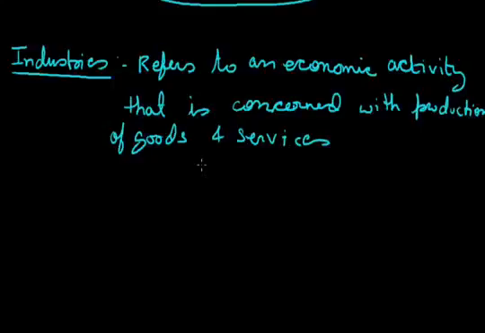This is a particular definition of industries, where we produce either a good or a service. Now to understand industries